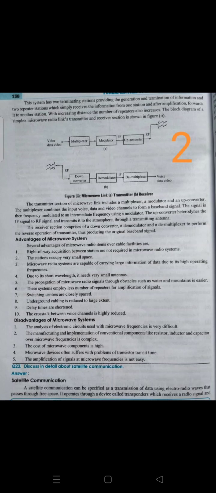Ku band means the range of the satellite is from 11 to 12 gigahertz. So the usage of satellite microwave is distributing signals over television channels. In our television there are a number of channels, and all these channels are telecast to our local TVs with the help of satellite communication only. So the most important usage is television programs. The satellite broadcasts a signal to each ground station, which in turn distributes it to the users that are connected to that station.